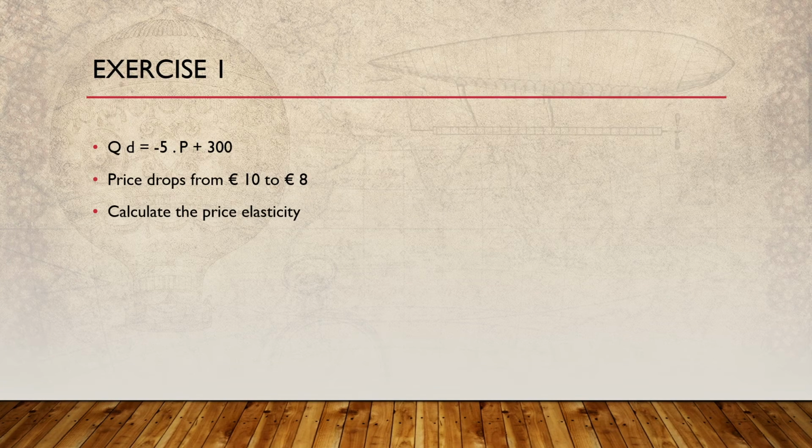Okay. So exercise one over here, we get a demand curve, and we see that -5 times p plus 300 will give us a demand curve, and we know that prices will change from 10 to 8. And my question right now is calculate the price elasticity. Now I know this is a different kind of question than the previous ones with Brock and James. This might be more difficult because your demand is not given. You have to do something with the demand curve, obviously, and with the prices. Now, what you precisely have to do, think about this, and I will answer this in a later video. So this is question one.